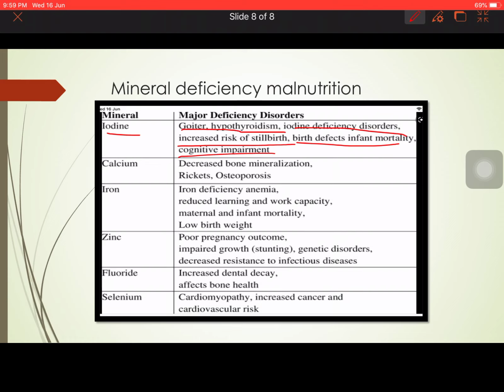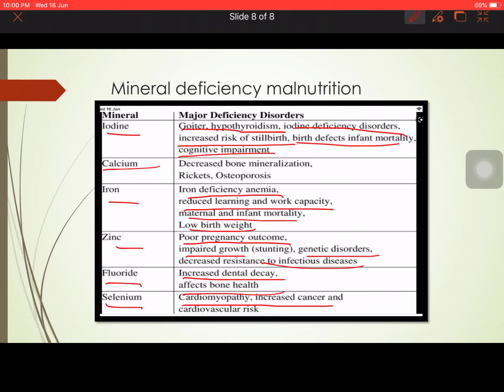Now comes fluoride. It causes increased dental decay. If we are lacking these minerals, these are the deficiency disorders. And last comes selenium, which causes cardiomyopathy, increased risk of cancer and cardiovascular risk. So I have almost covered all the deficiency diseases caused by protein, carbohydrate, fat, vitamins and minerals. Minerals and vitamins I have already discussed in the previous videos. This was just a sum-up of all the things which I have discussed earlier.